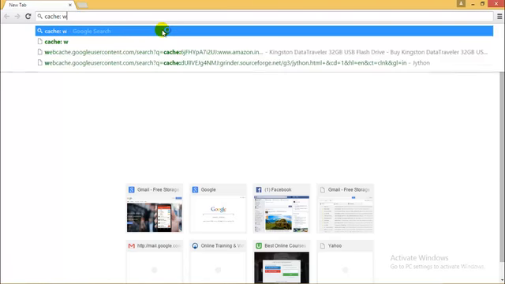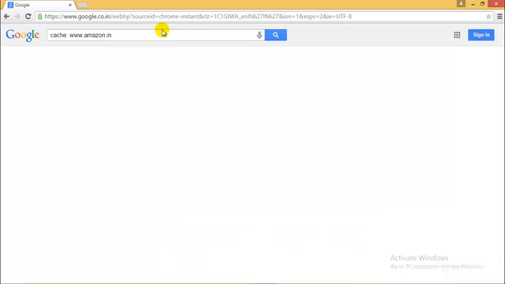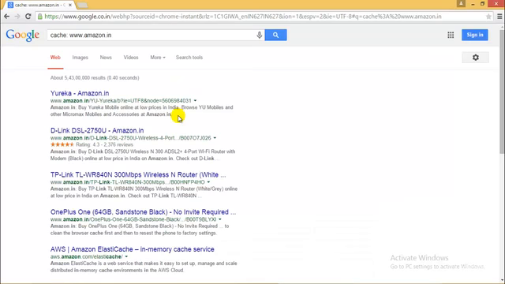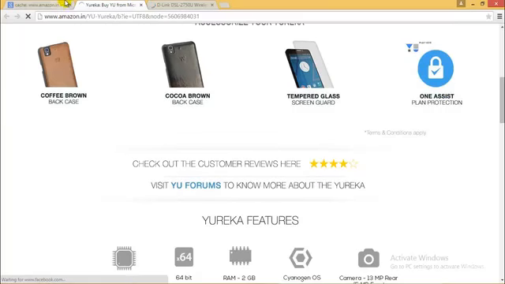I'll just type www.amazon.in, that is for India. Once I type this, I'll get all the cached web pages of this specific website. If I open this, these are all the cached web pages, and the amounts would be quite different. Never put a space between the cache and the URL web address, because if you do, the result would be quite different.